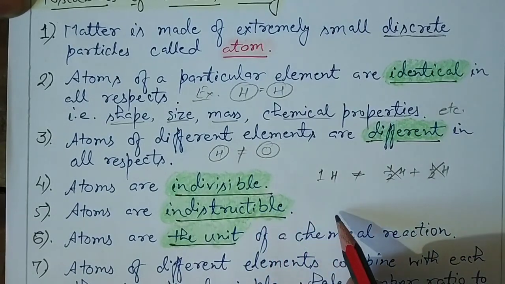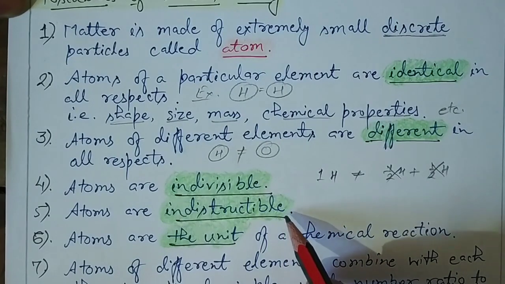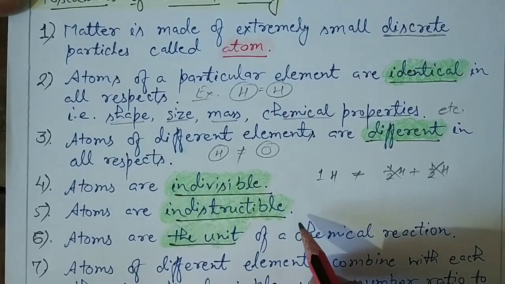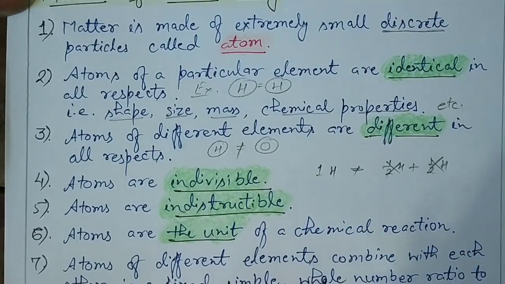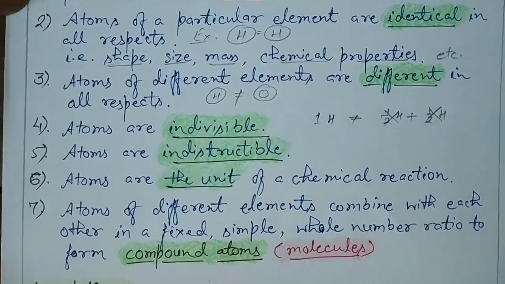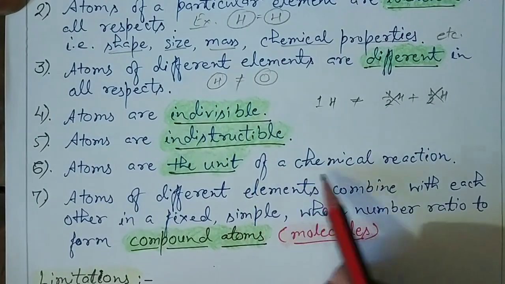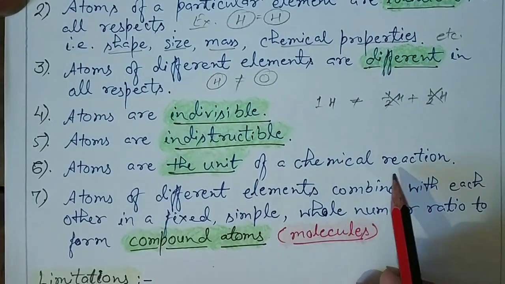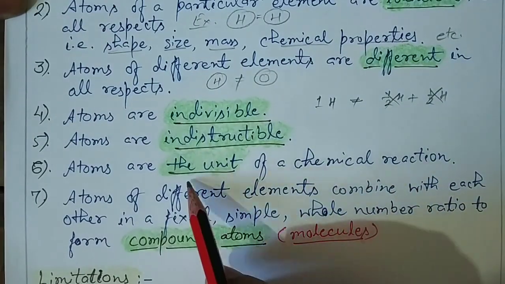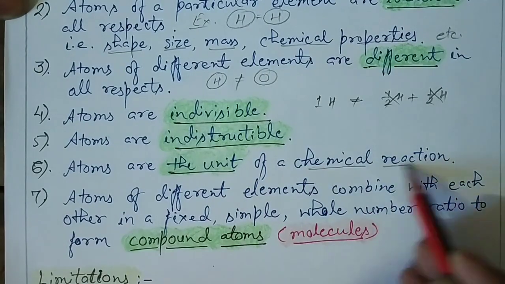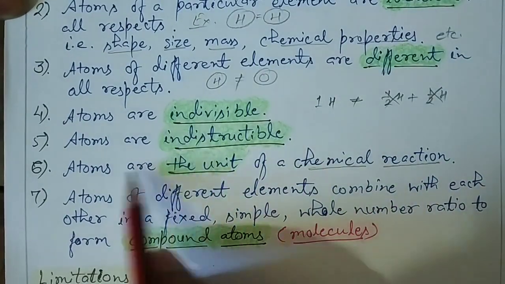This we have already studied in the laws of chemical combination, that is, conservation of mass: mass can neither be created nor destroyed. The next point is that atoms are the unit of a chemical reaction, meaning the smallest particle that can take part in any chemical reaction is an atom.